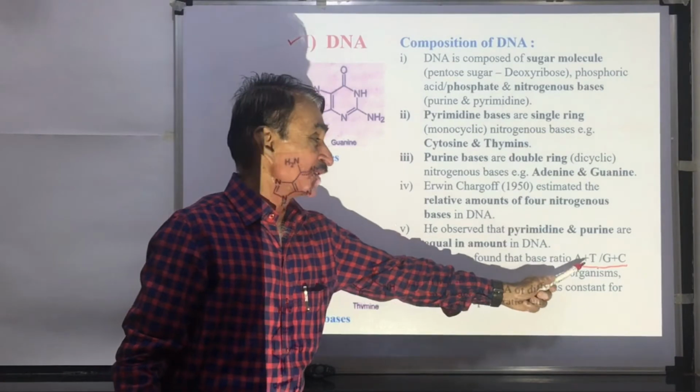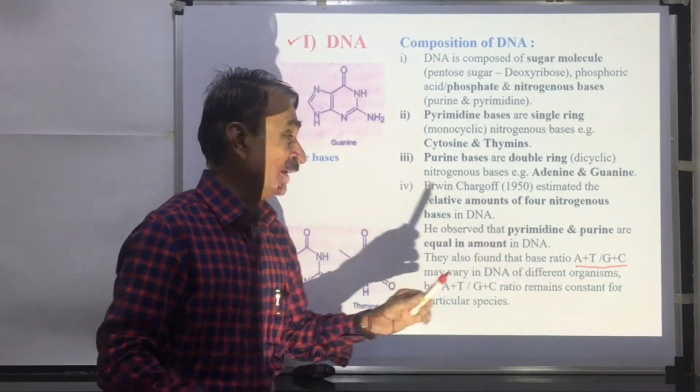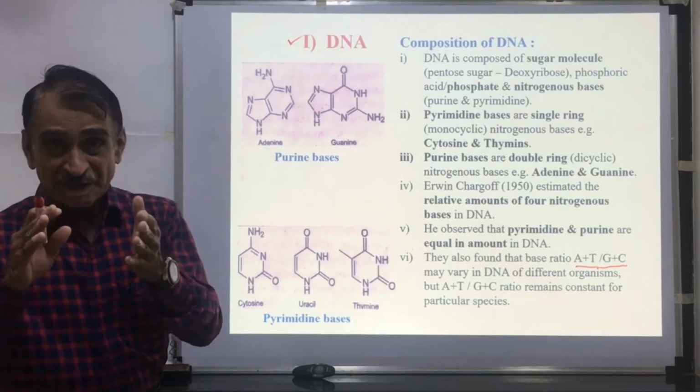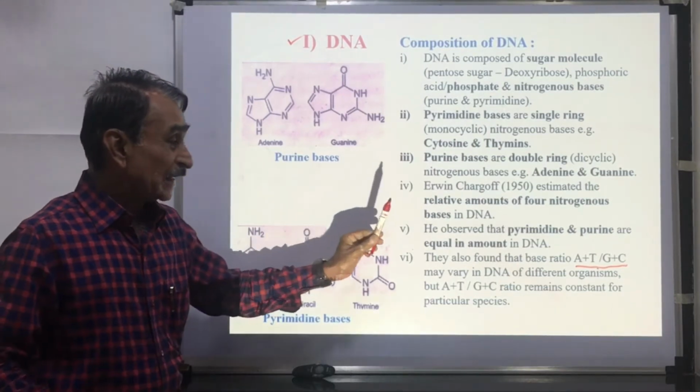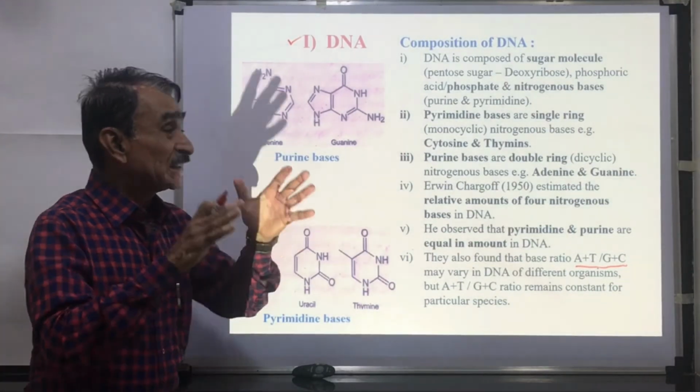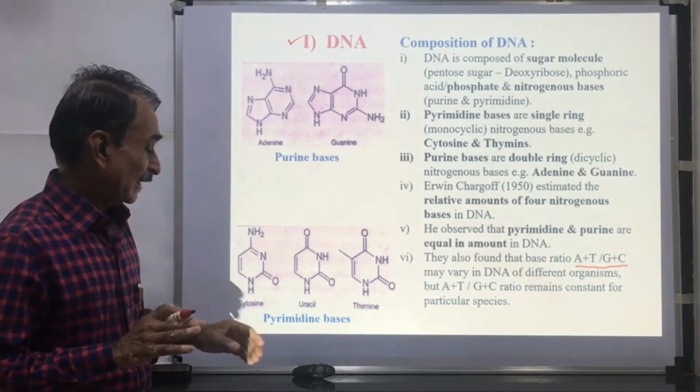but this ratio is constant in a particular species. Although A plus T to G plus C varies in different organisms, this ratio is constant for a particular species. This is the chemical composition of DNA.